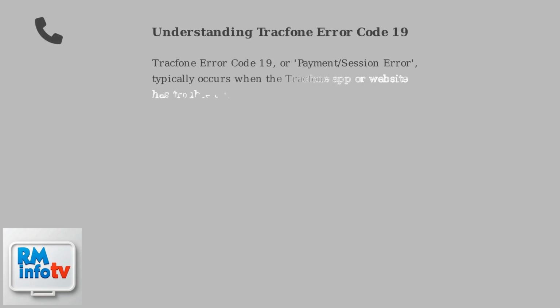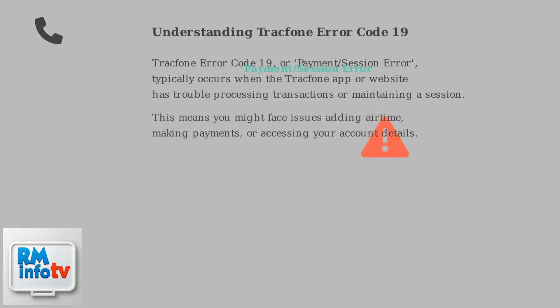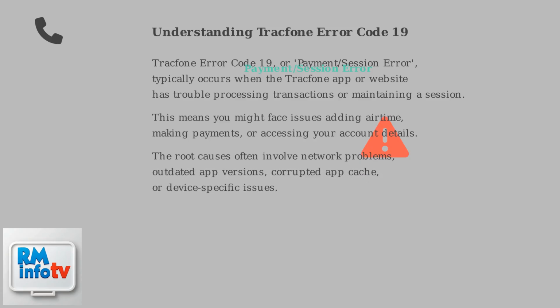Tracfone Error Code 19, or payment session error, typically occurs when the Tracfone app or website has trouble processing transactions or maintaining a session. This means you might face issues adding airtime, making payments, or accessing your account details. The root causes often involve network problems, outdated app versions, corrupted app cache, or device-specific issues.